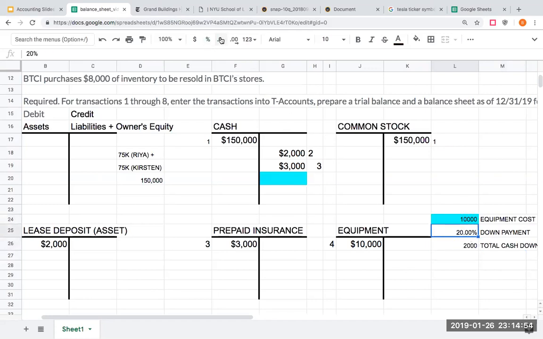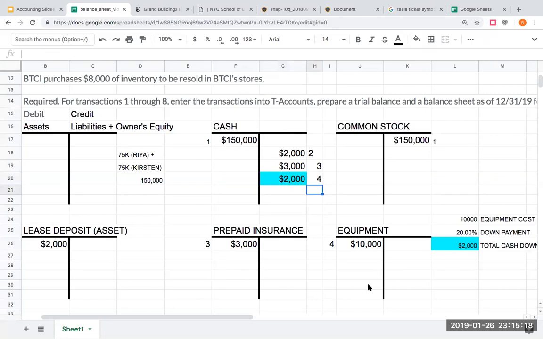We can show this here as a percent, and I'm going to change this to go here. So here, my total cash down payment is going to be $2,000. So here, 2 grand. This is for transaction 4.